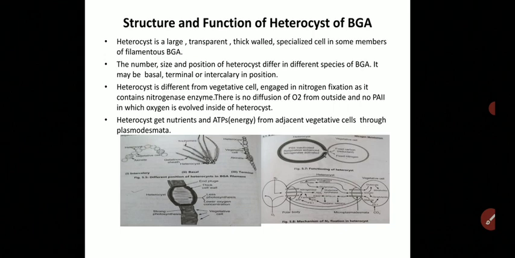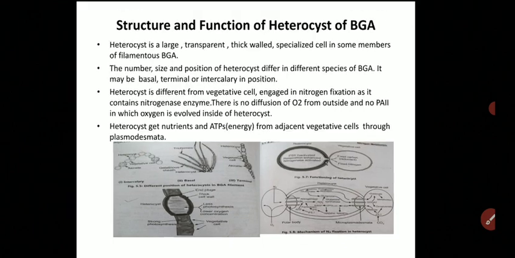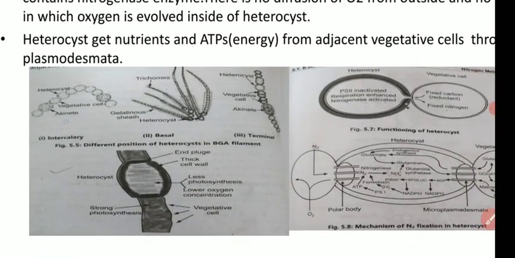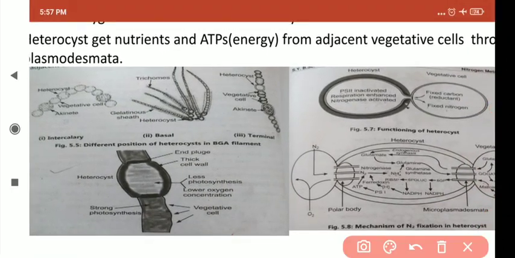So this is the structure of the heterocyst. Look here. These are the vegetative cells. Now the heterocyst, a different but specialized cell in the thallus of cyanobacteria, is highly thickened by many layers of cell walls. That's why it is called a cyst. So look here, it is the thick wall. These are the thin walled vegetative cells, while this is the thick walled heterocyst.